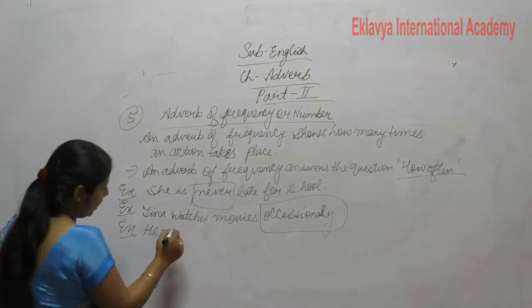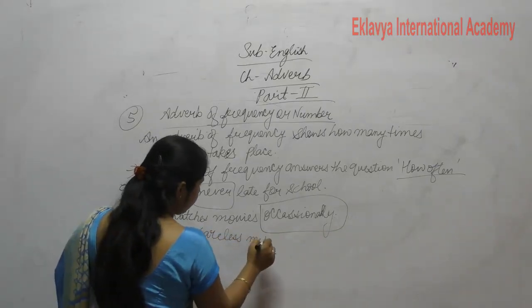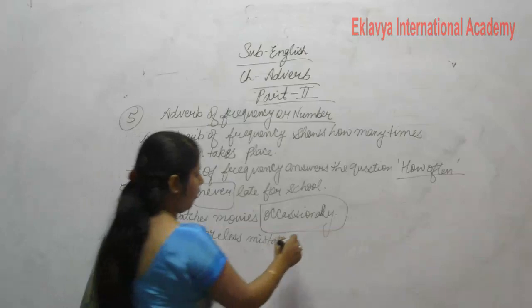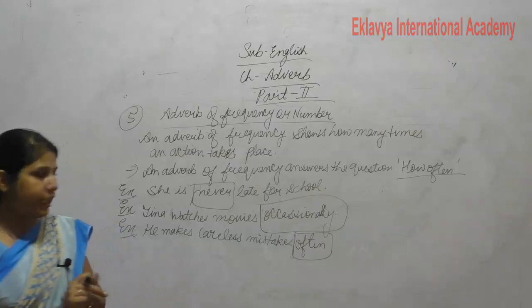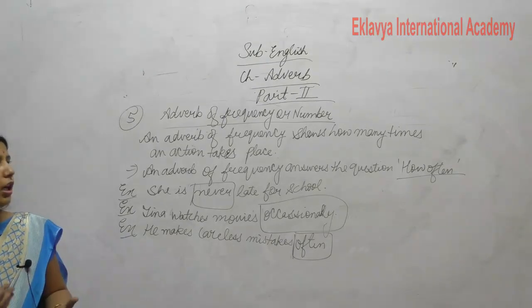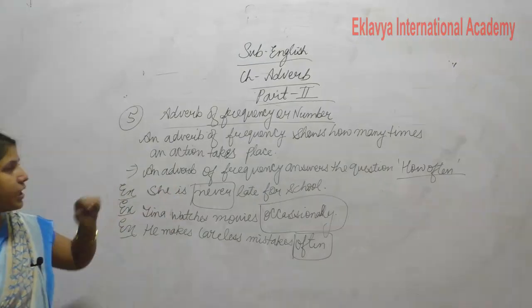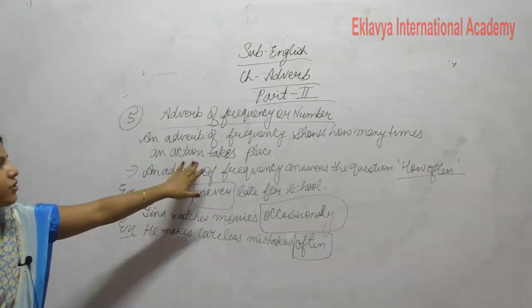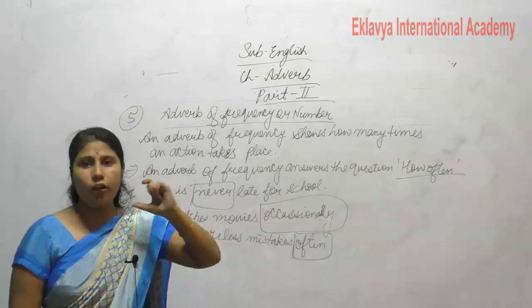He makes careless mistakes. He makes careless mistakes often. Now see, these three examples give the answers of how many times an action has taken place. Clear? Again see, an adverb of frequency shows how many times an action takes place. An adverb of frequency answers the question how often.